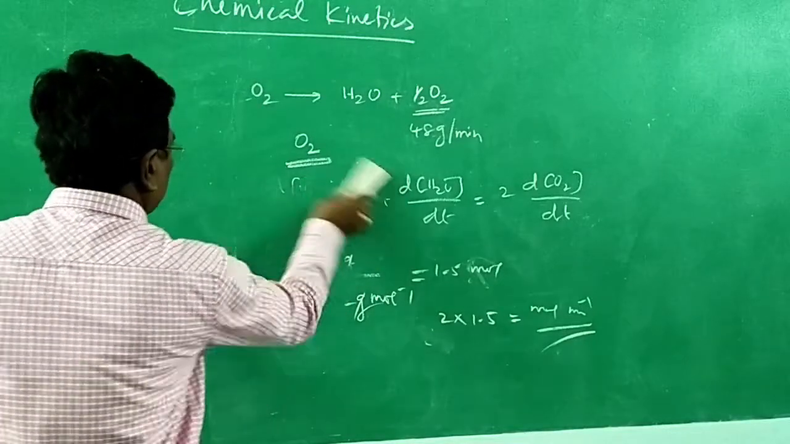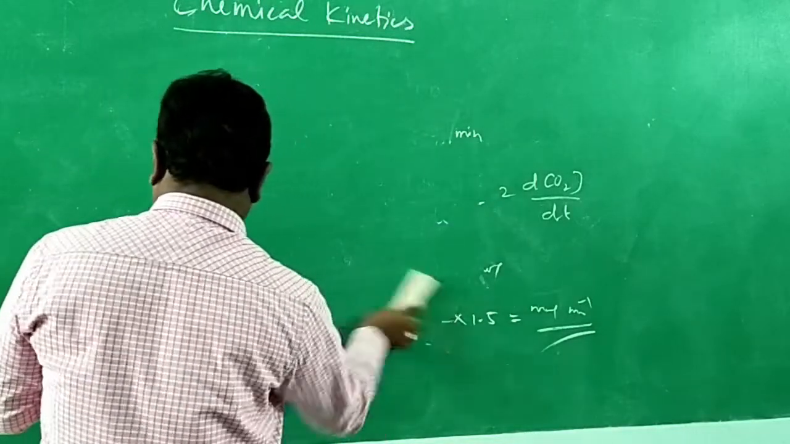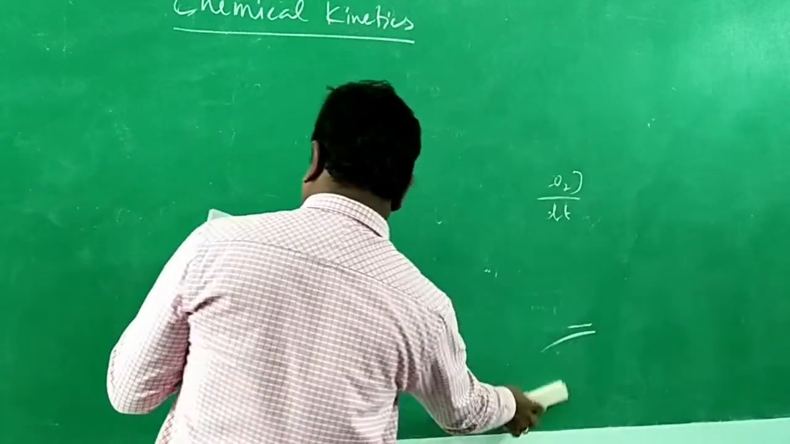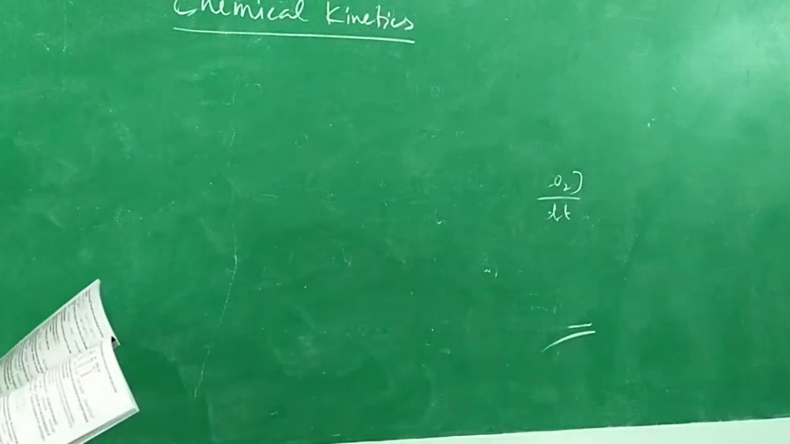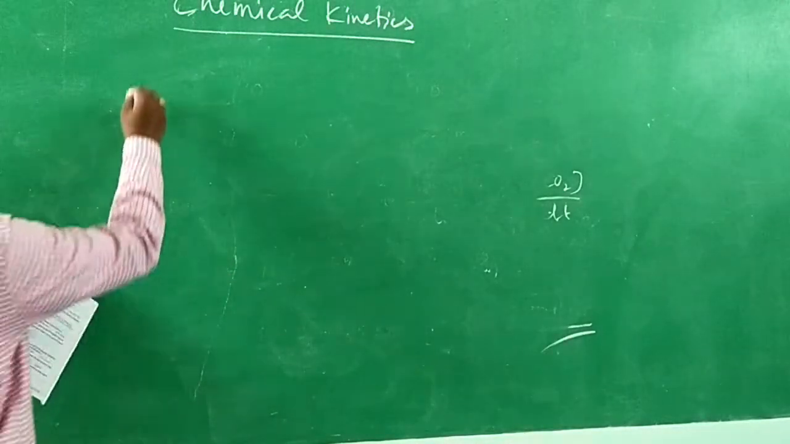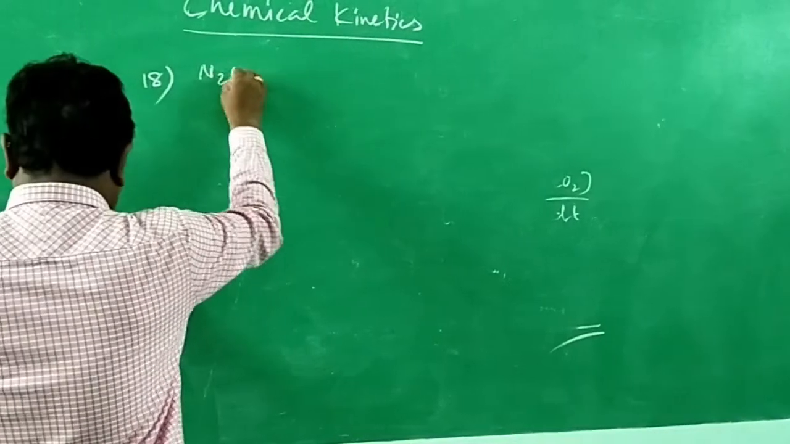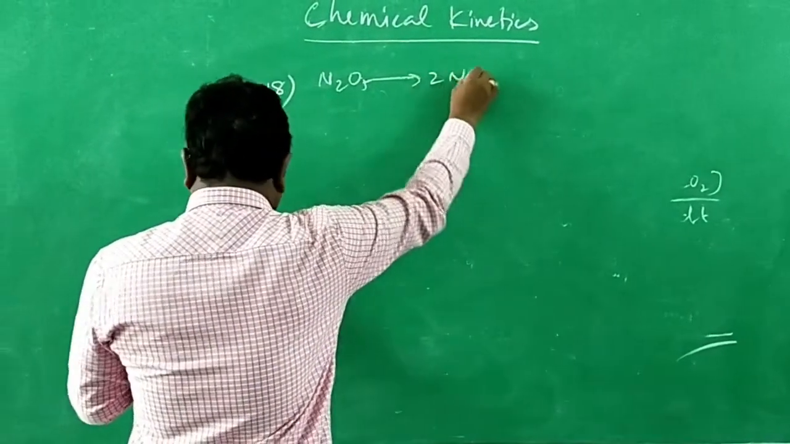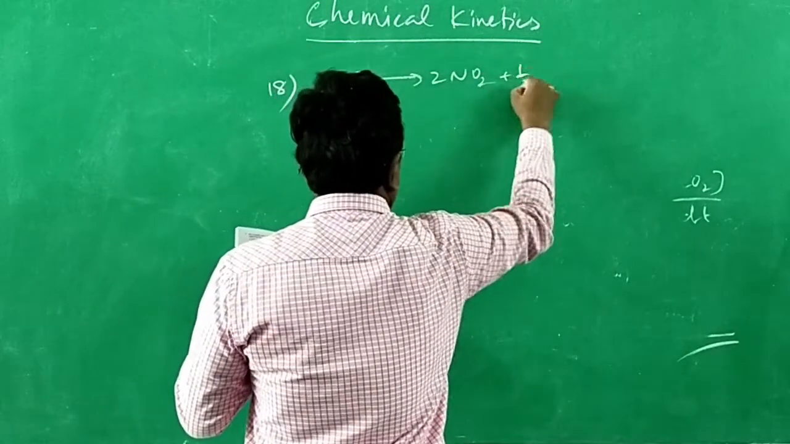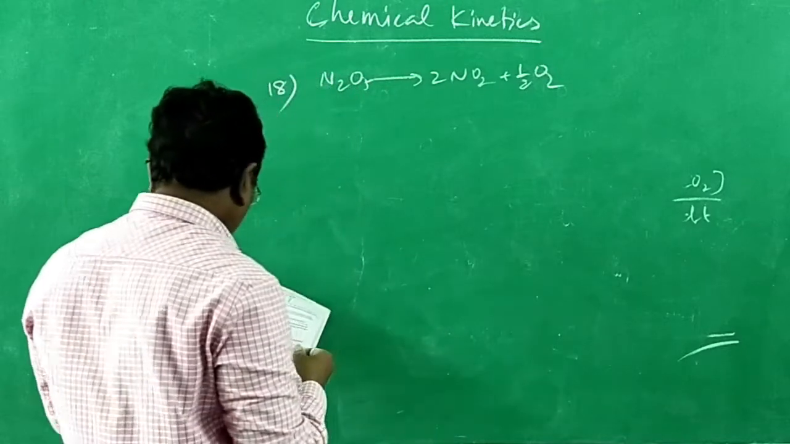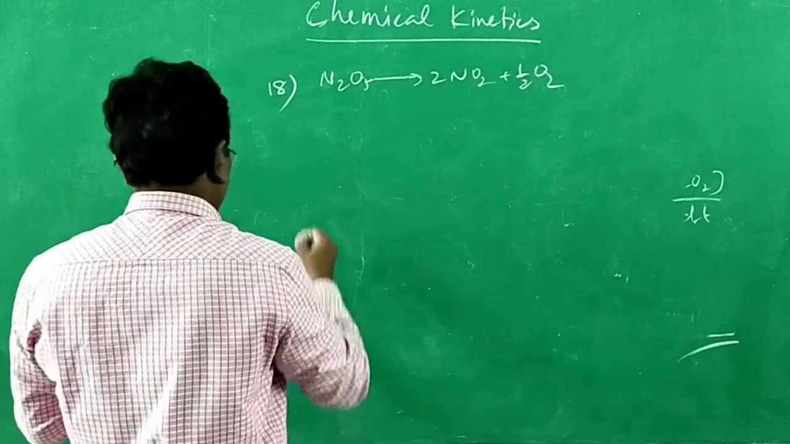18th question, more or less a similar question it seems. I have just skipped it. 18th question. For a reaction, it is 18. Earlier I discussed 19. N2O5 decomposes to form 2NO2 plus half O2. The rate of disappearance of N2O5.